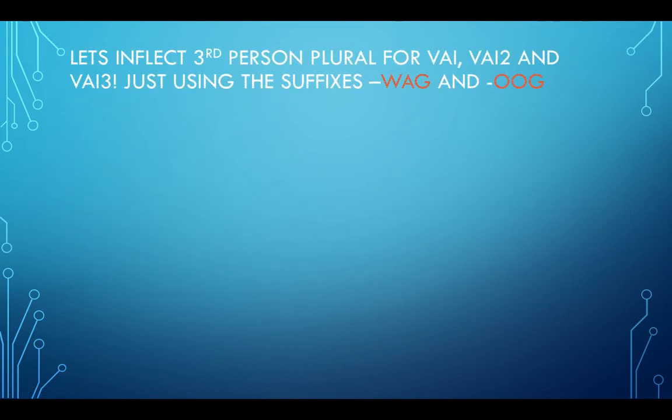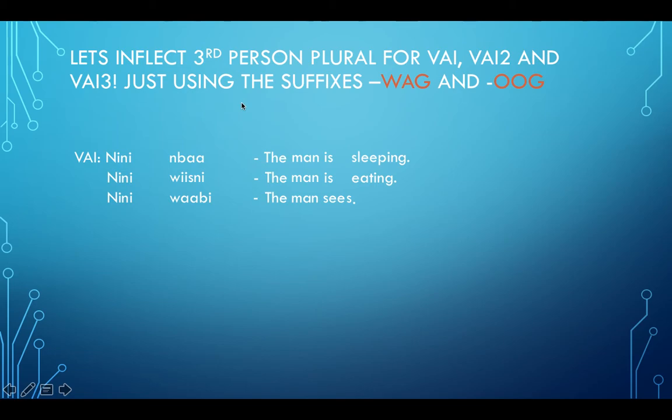Let's inflect third person plural for VAI, VAI2, and VAI3, just using the suffixes wug and og. So here we have a few sentences. We have nene in ba, which means the man is sleeping. Nene wisne, the man is eating. Nene wabe, the man sees.